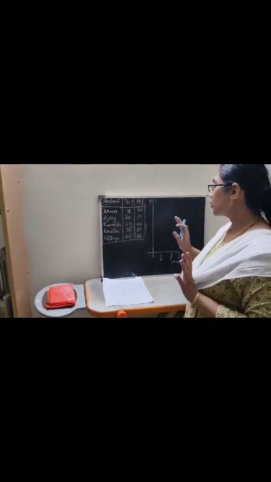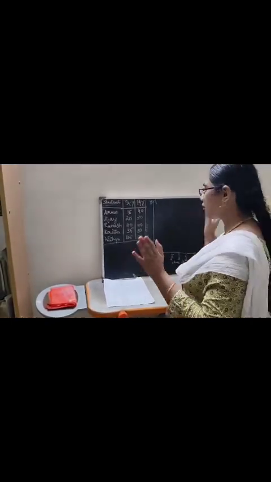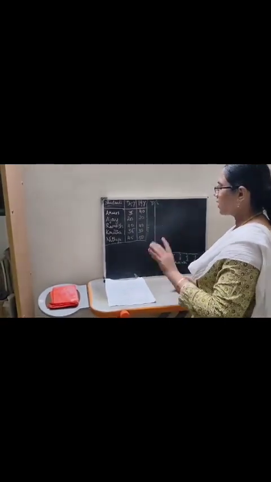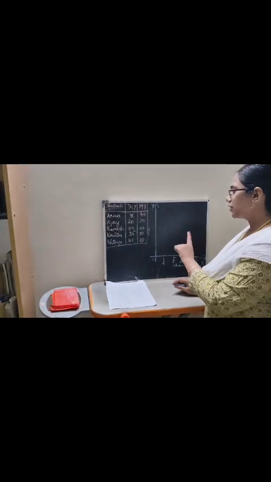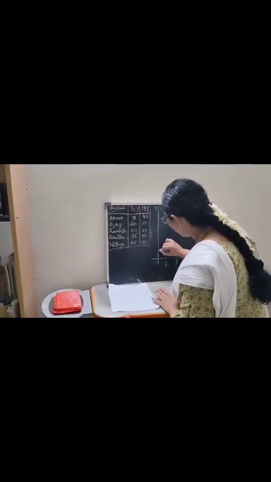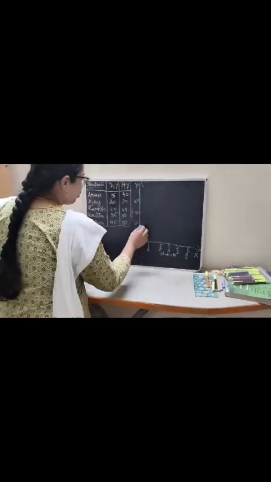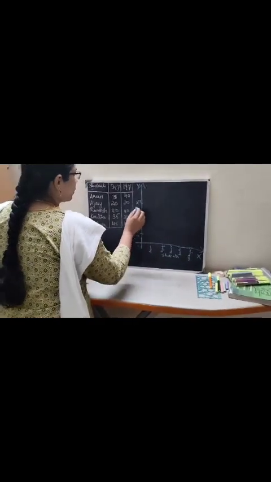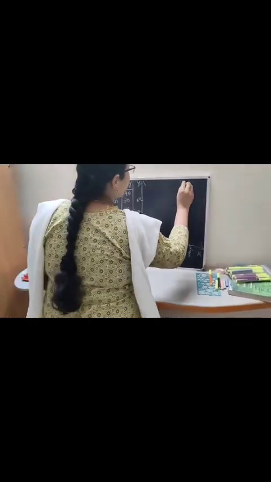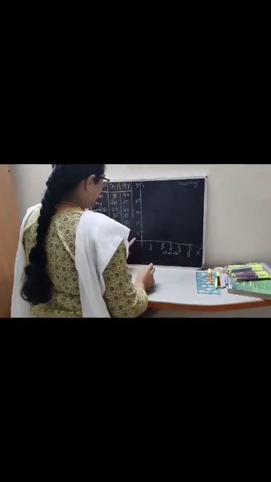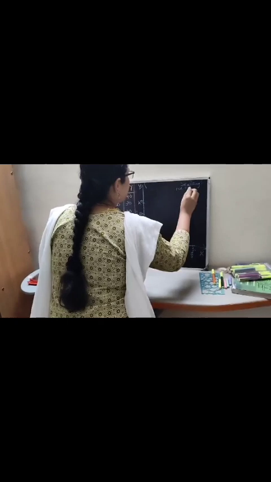Okay, these are the students' names. So I am going to distribute the marks. How to distribute the marks? I have already told you. These are the multiples of 5. We can write it as 5, 10, 15 or 10, 20. This time I am going to take 10, 20, 30. Okay. So I have written 0, 10, 20, 30, 40. So what is the scaling? Scaling is 1 unit is equal to 10 marks.